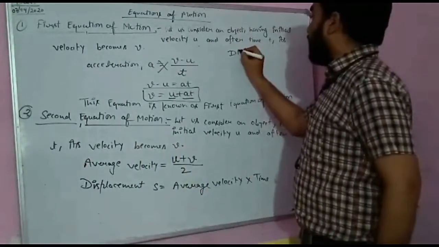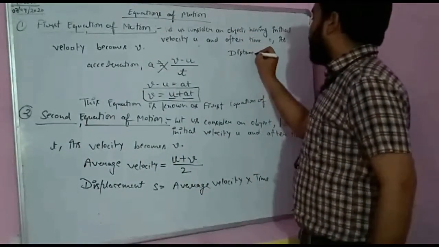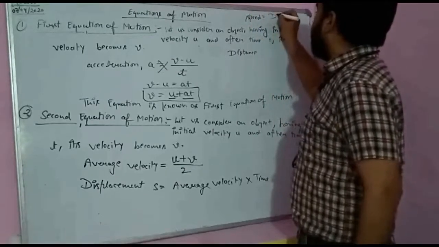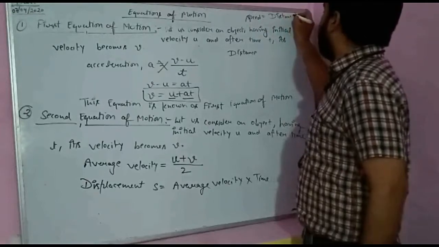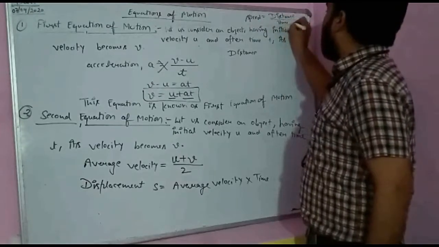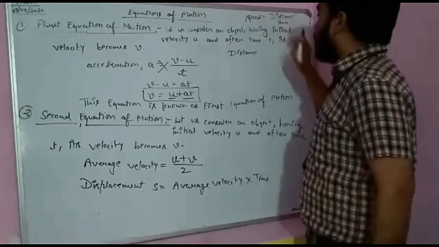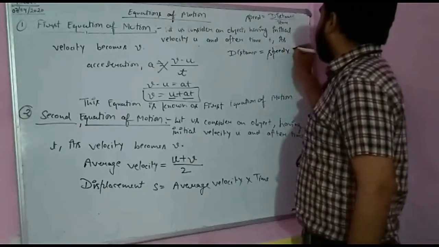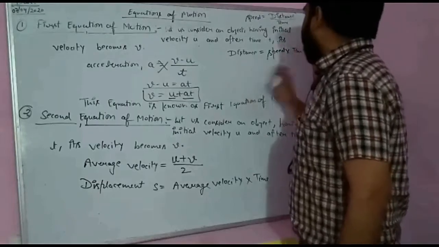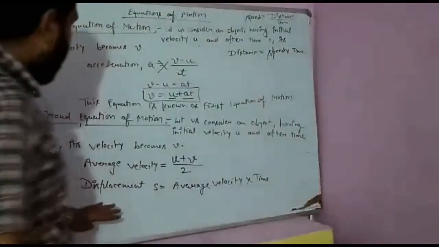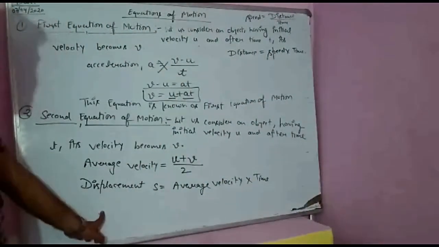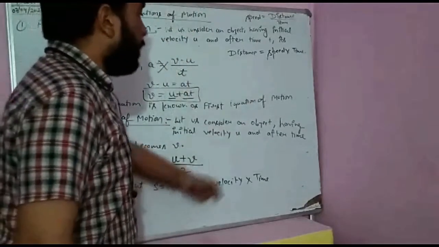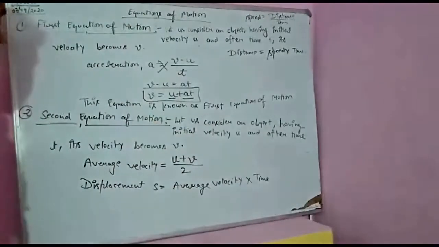How to calculate speed? Speed is equal to distance upon time. So distance is equal to speed into time. That was for a scalar. Now for a vector, in place of distance there is displacement, and in place of speed there is average velocity, into time. I hope you understood this now.